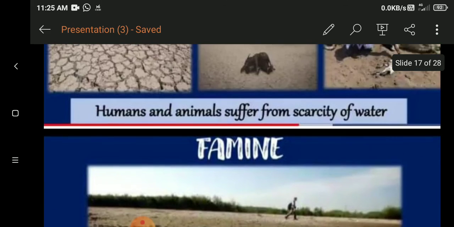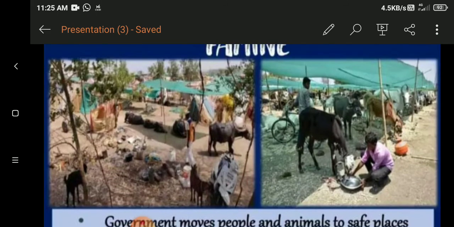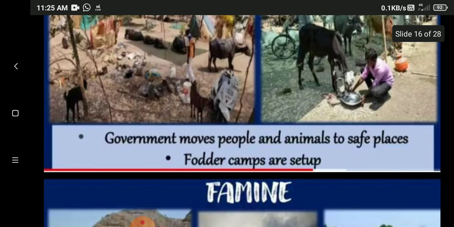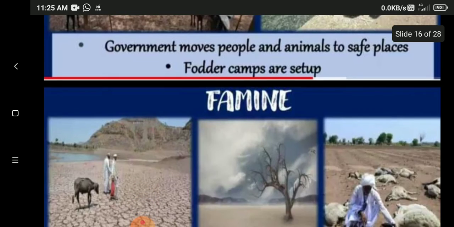At this time, the government and the people get together and give certain solutions for the people of that area. The government temporarily moves people and animals from famine-stricken areas to safe places where they can be provided with water, food, grain and fodder. Can you all see these green tents? These are provided by the government for the needy people in those places who do not have water for survival. Fodder camps are set up. Okay, this is all about famine.